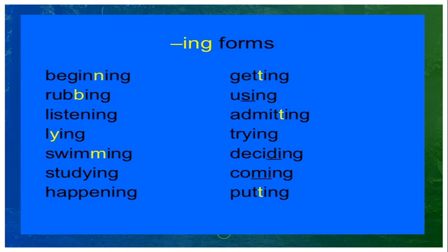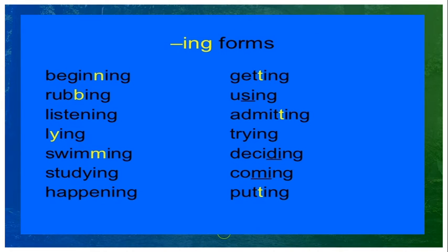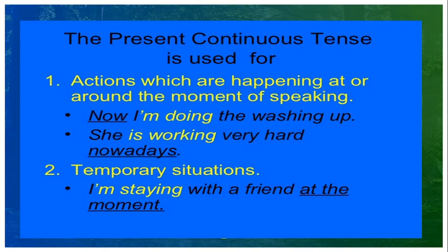Use, we are removing e, then we are adding ing. Listening, admitting, lying, trying. So see, this is the verb, and after adding ing we can identify so many changes happen in this. The present continuous tense is used where we use this. We use it for actions which are happening at or around the moment of speaking.